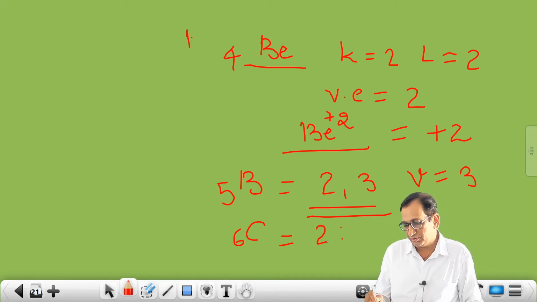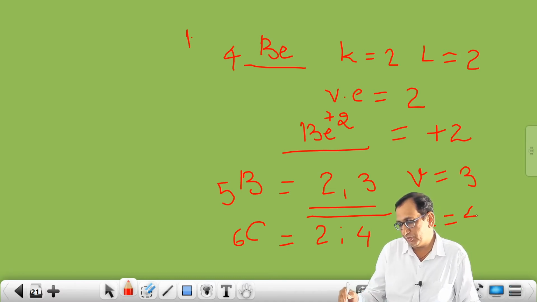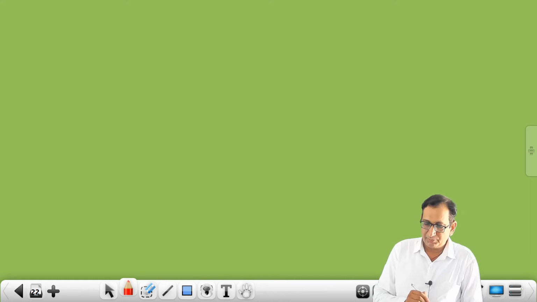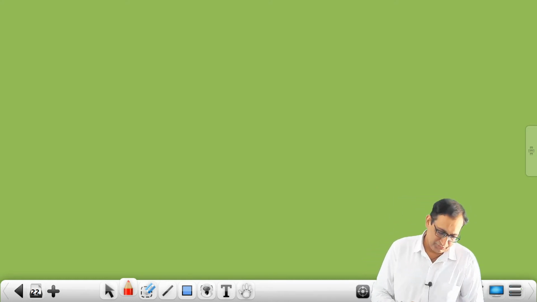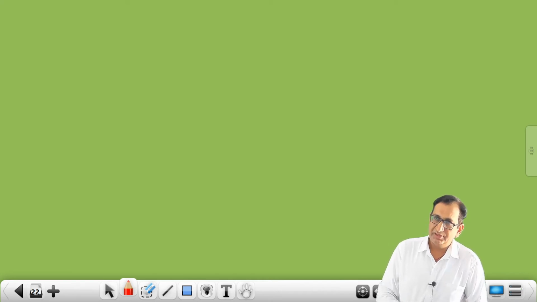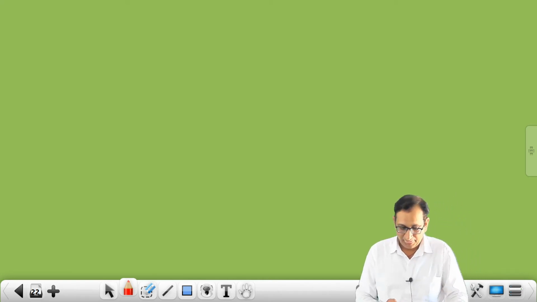Electronic configuration 2 and 4. In the outermost shell, means valence electrons in carbon, 4. So carbon has got tetravalency. So valency of carbon is 4. So students, up to carbon, up to atomic number 6, valency we have discussed.